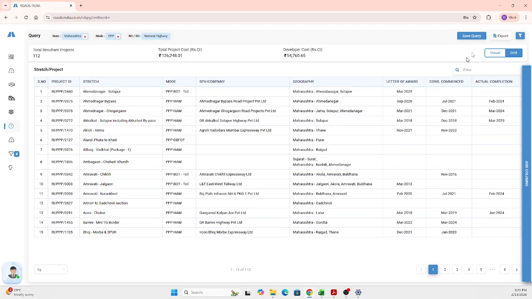And straight away you can export this into Excel and you can start using that for your research or analysis. So you can easily get the data that you want, and you can easily improvise that in the fashion that you want. So this is about the query screen.